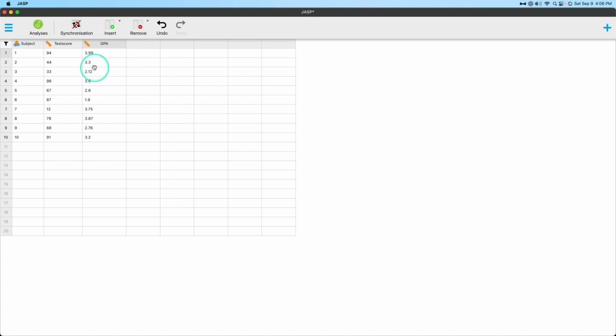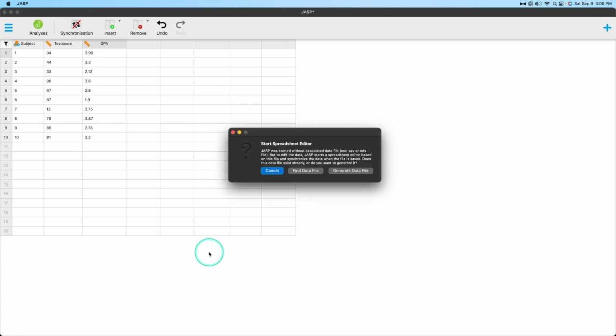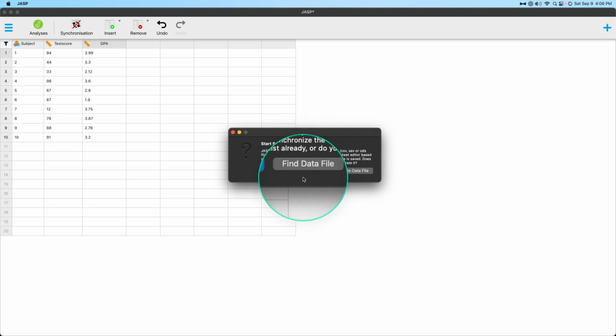And of course, it's not a data file yet. The synchronization here really works because it will generate a CSV for you. In this case, we did a new file, so instead of an old file, it comes up with find data file, which won't find anything because we don't have anything. JASP started without an associated data file, a CSV, SAV, or ODS file. But to edit the data, JASP starts a spreadsheet editor based on this file and synchronizes the data when the file is saved. Does this data file exist already, or do you want to generate it? So does it exist already, or did I do extra work? Or do I want to generate a data file?